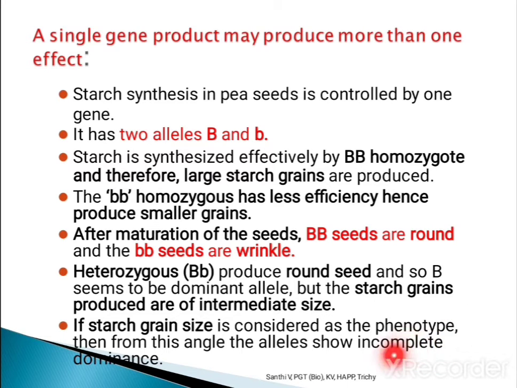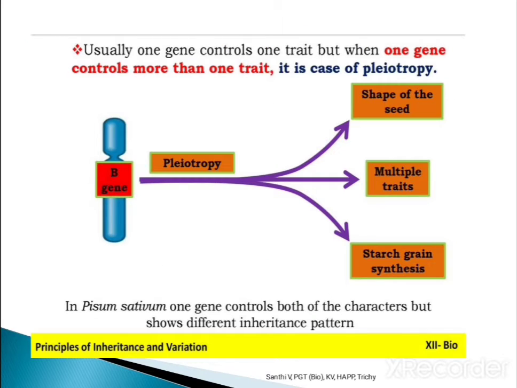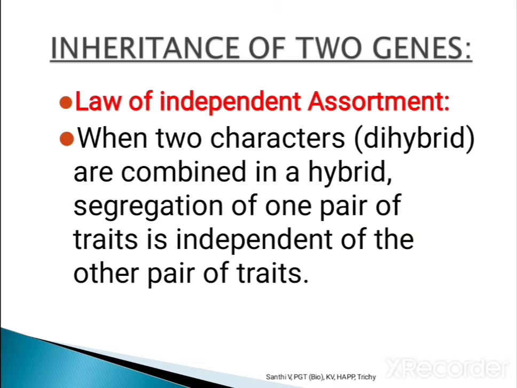So like that, one gene controls more than one trait. Here you see this gene controls the shape of the seed and also the starch grain synthesis. The starch grain synthesis is of intermediate, that is incomplete dominance, and the shape of the seed is complete dominance. So this type of inheritance we call pleiotropy.